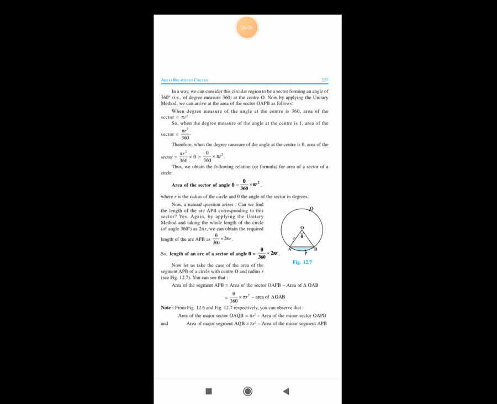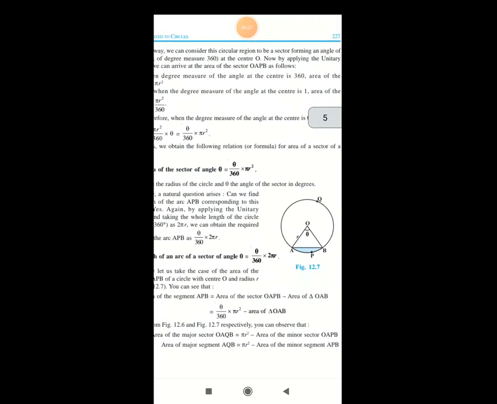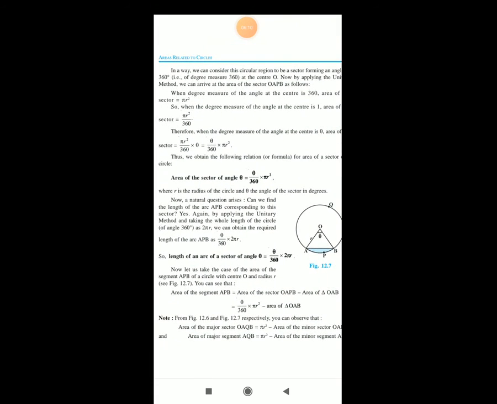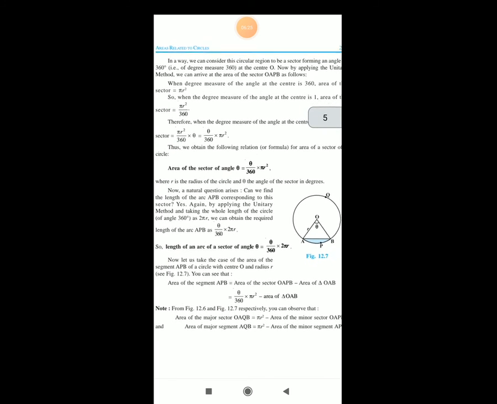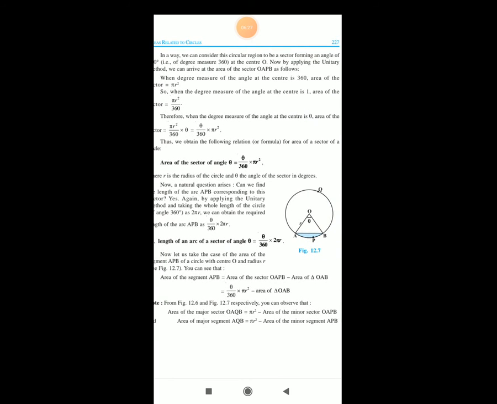Now look here at the figure. You can see that area of segment APB is equal to the area of the sector OAPB minus area of triangle OAB. So therefore, theta multiplied by pi r square divided by 360 minus area of triangle OAB. Here note down figure 12.6 and figure 12.7 respectively.